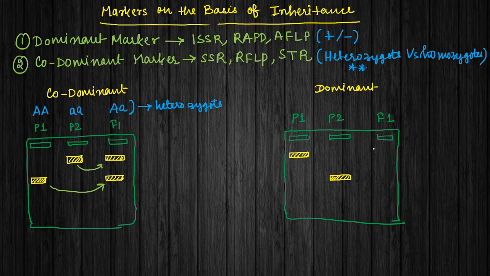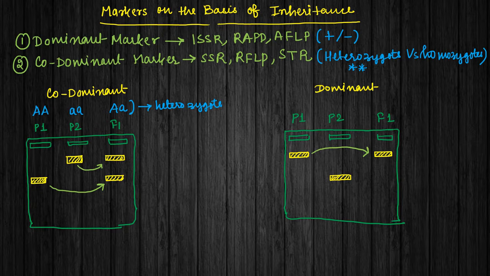So let's assume that in the F1 generation we are only going to get one band, and that is just like the P1, and we are not getting any other band. That means from this we can say that only P1 has been transferred to the F1 generation. So P1 is showing what? P1 is showing a dominant nature.